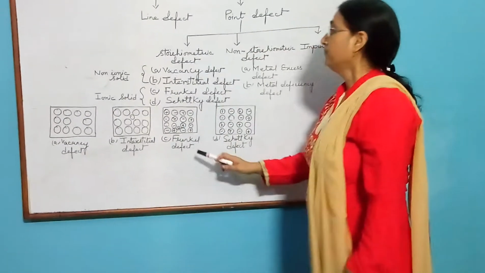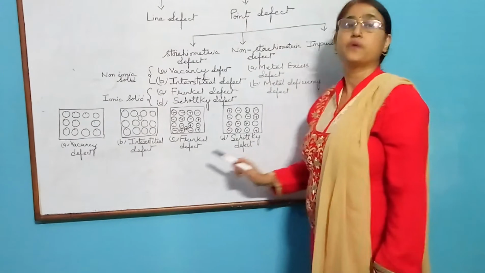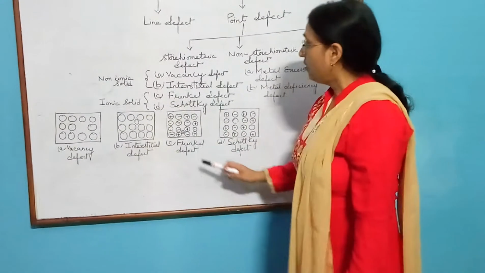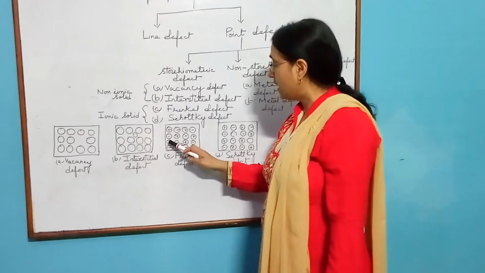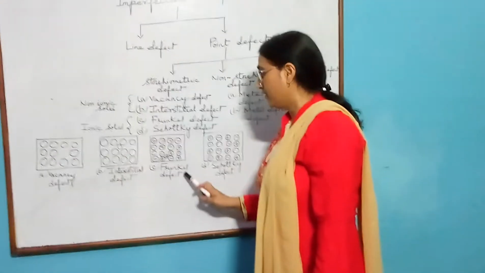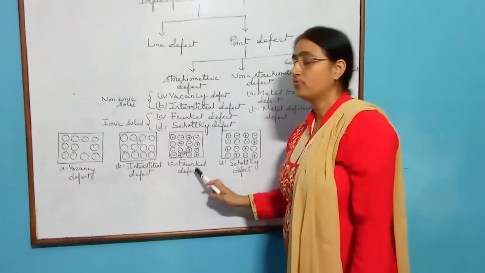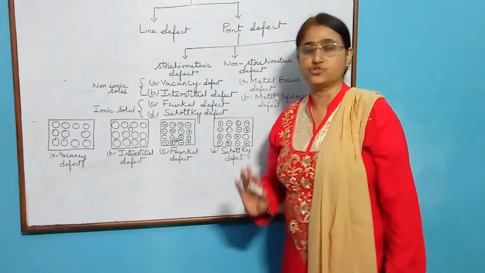The third stoichiometric defect is the Frenkel defect. What is Frenkel defect? Shifting of an ion, preferably a cation, from its lattice site to an interstitial site is called the Frenkel defect. As a result of Frenkel defect, the density of the solid remains constant.